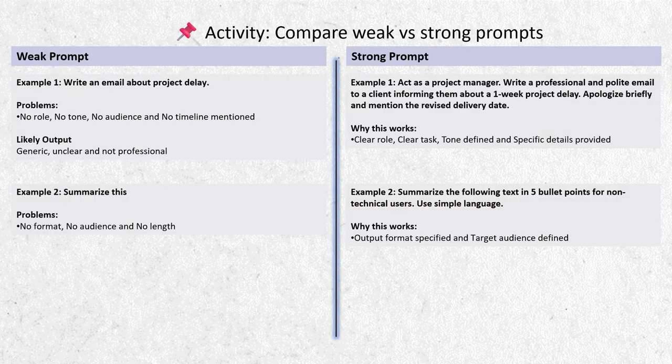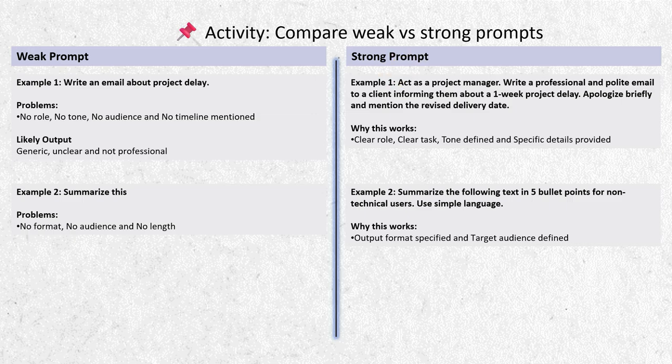Now, let's do a quick activity to really understand prompt engineering. Write an email about project delay. At first glance, this looks okay, but it has many problems. Here, artificial intelligence does not know who is writing the email, who is receiving it, what tone to use, how long the delay is. So the output will most likely be generic, unclear, not professional.